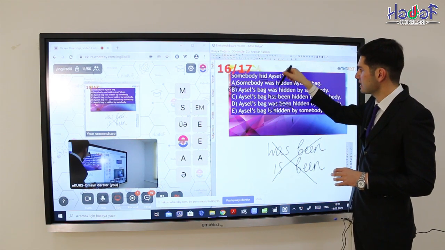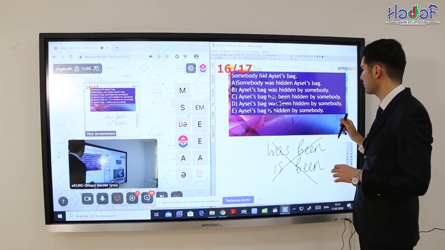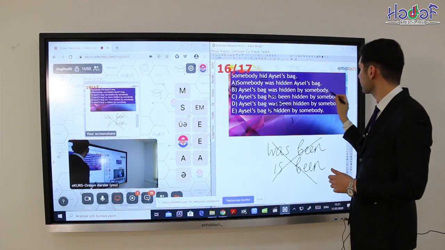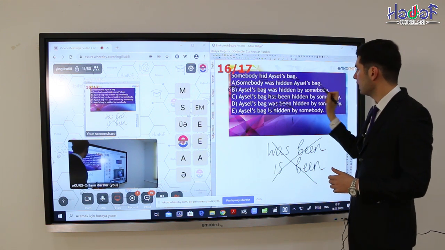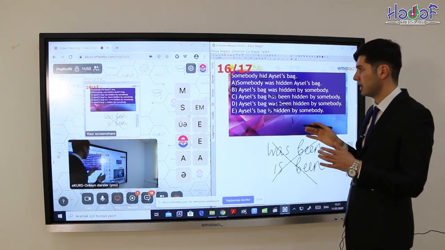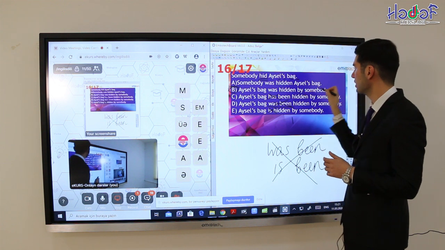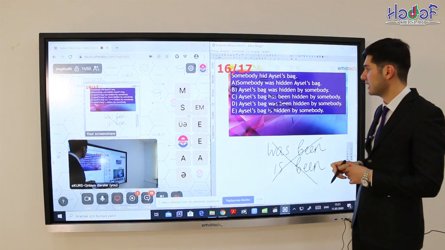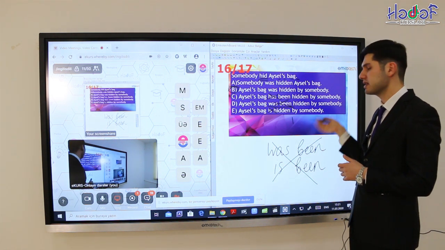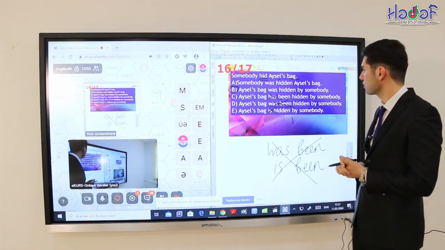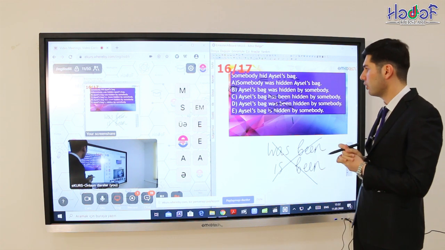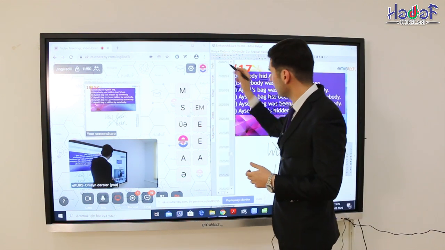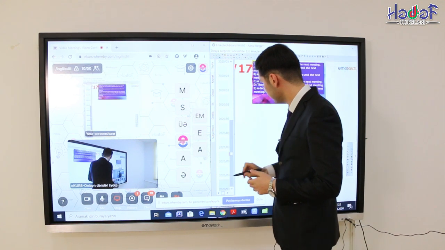Was is the past simple auxiliary verb and then the participle two. And be attentive. We use by somebody, but if we have such a sentence like 'was hidden somebody', of course this is incorrect, because we said at the beginning of the lesson we have to use by somebody, or we don't use it. Of course it's up to you, or it depends on the tests. Now let's continue with the last questions.